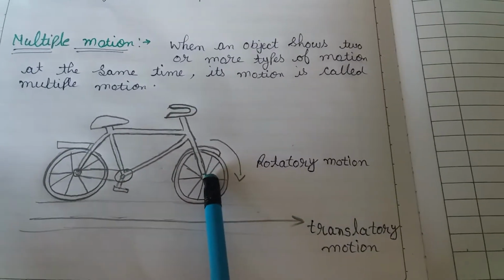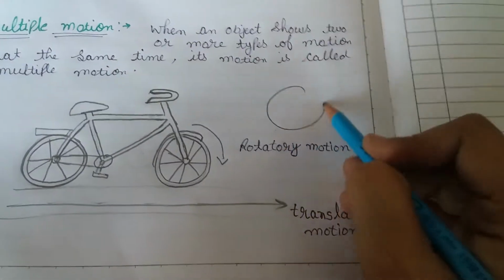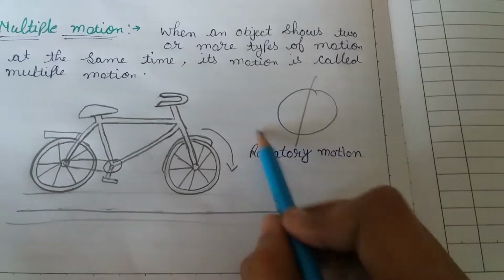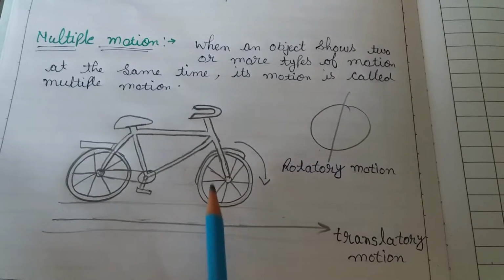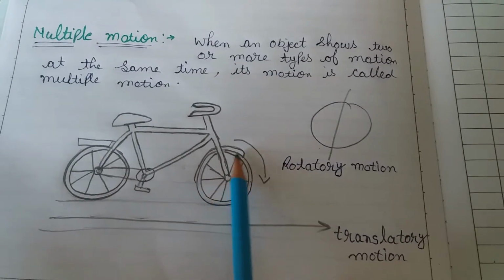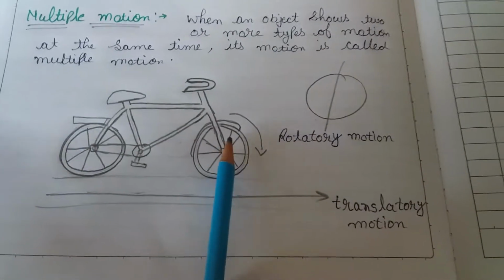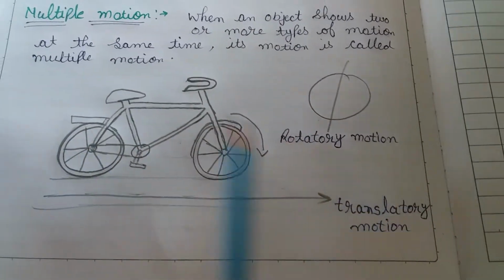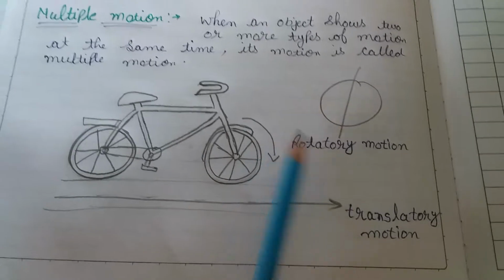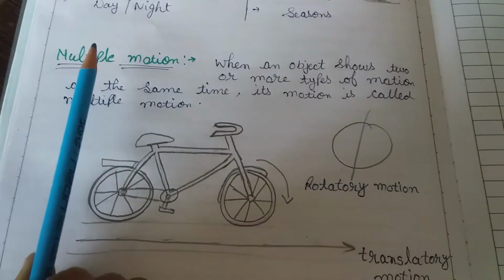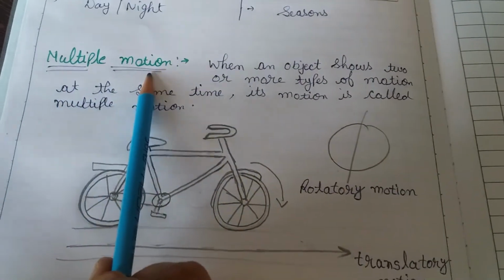As the earth shows its motion about its fixed axis, it rotates. So similarly, about this fixed point, the wheel of the cycle rotates. Okay, so when the bicycle is moving, at the same time it is showing two types of motion, which means the bicycle is an example of multiple motion.